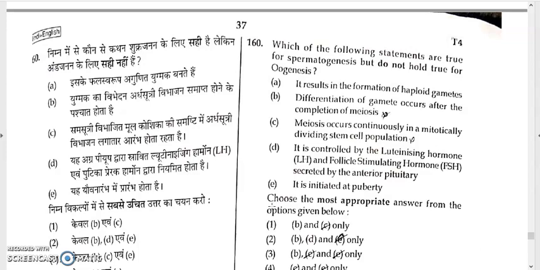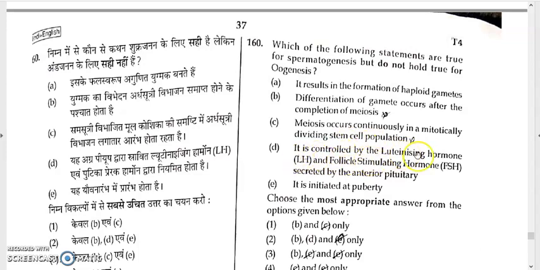No, actually, spermatogenesis starts during puberty, but in oogenesis meiosis is only completed if fertilization takes place, and gamete differentiation is only completed in the case of oogenesis. So there is a difference between spermatogenesis and oogenesis. So B is not correct. Option C: meiosis occurs continuously in a mitotically dividing stem cell population.